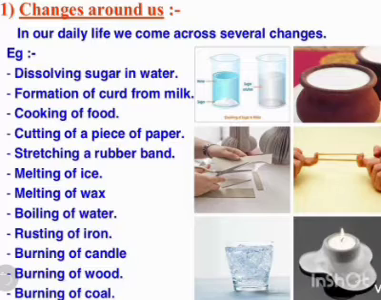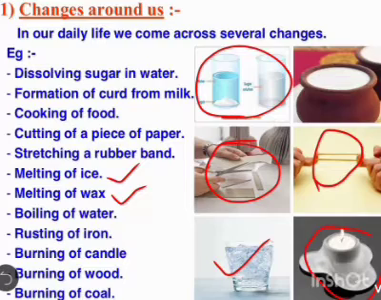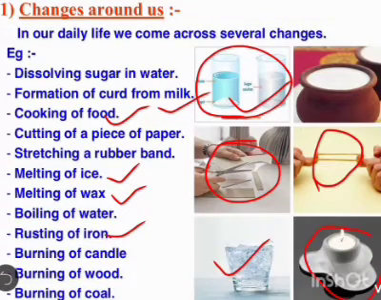There are many different types of changes around us, like cutting of paper, stretching of rubber band, melting of ice, melting of wax, burning candle, climate changing, dissolving sugar in water, seed germination, milk souring, rusting of iron, corrosion of any metal, formation of curd from milk, cooking of food, burning of wood, burning of coal, glowing of bulb, etc.